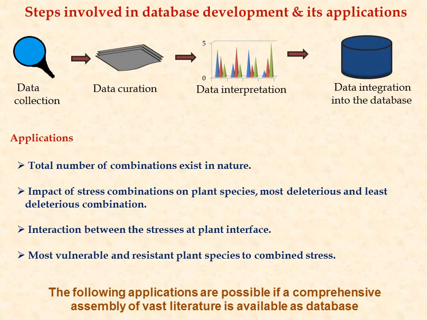Steps involved in database development and its applications. For this, first literature has to be mined, and from the collected articles, data should be extracted, analyzed, and represented in a similar way, which is possible through database development. These are a few expected applications of database development: total number of combinations that exist in nature, impact of stress combinations on plant species, most deleterious and least deleterious combinations, interaction between the stresses at the plant interface, and most vulnerable and resistant plant species to combined stress.